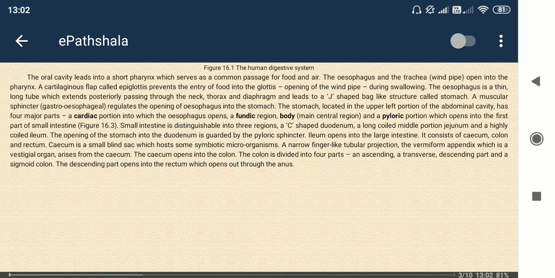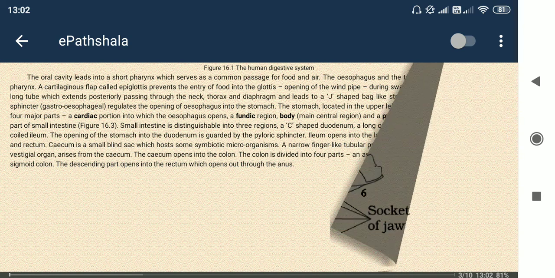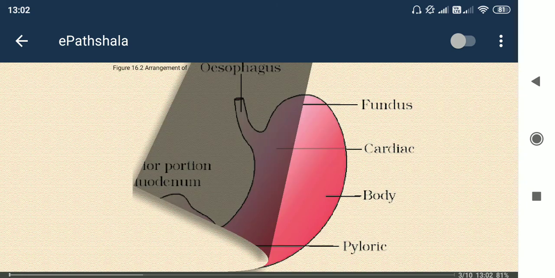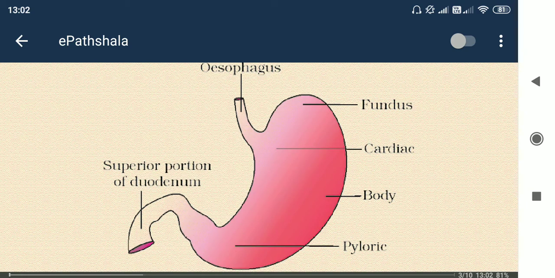So here the stomach part is described, but we need to have the figure. Wait, so see here, the stomach is shown. It is simple. Esophagus is opening into the stomach, and duodenum is starting after the end of the stomach. So the superior portion of duodenum you can see. Another thing is the parts of the stomach. Now we need to remember the fundus part, that is the uppermost part of the stomach.